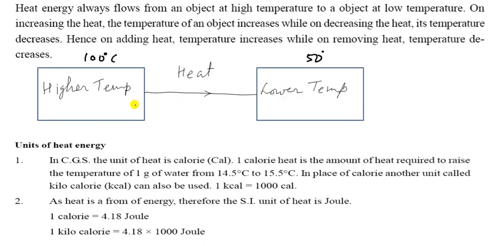Always remember, suppose one object is A and the other is B. Whenever the temperature of A is increasing, the heat is always transferred to the lower temperature object, that is the B object. And after removing the source, it will come back.